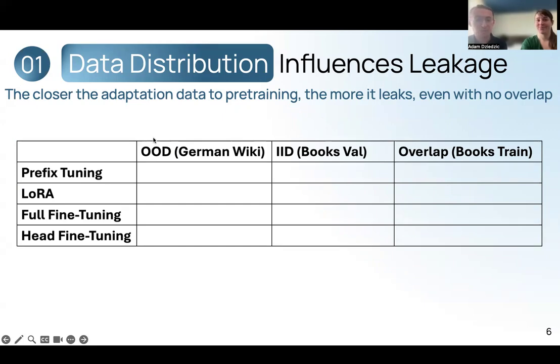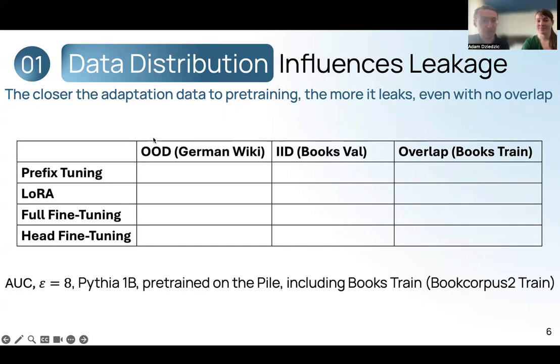We use all the different adaptation methods. Here we report the AUC score for epsilon equals 8 and for the Pythia 1 billion model pre-trained on the Pile. We run experiments under the same privacy regime and with a similar utility for all adaptations. Let's focus on the IID data with the results bolded in the middle column.